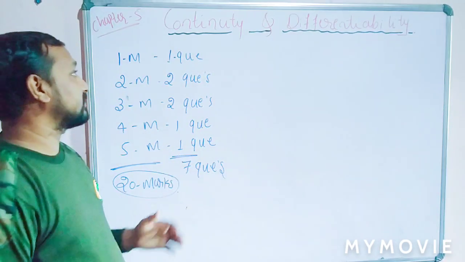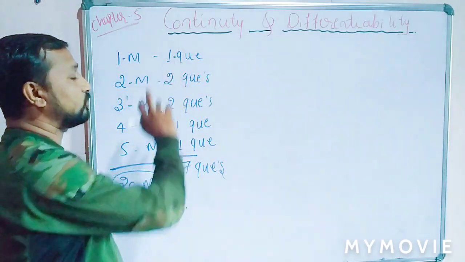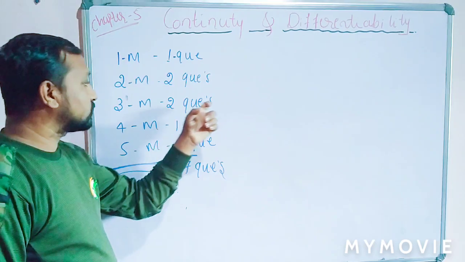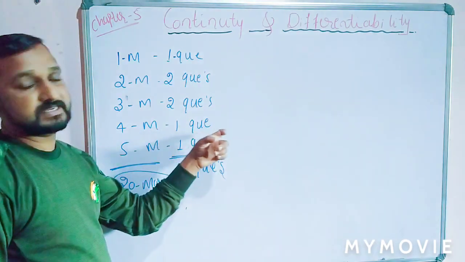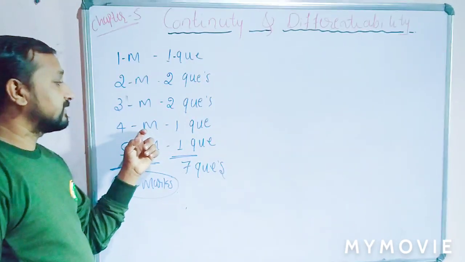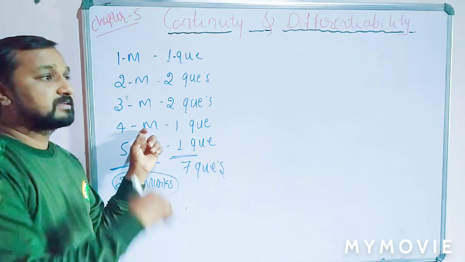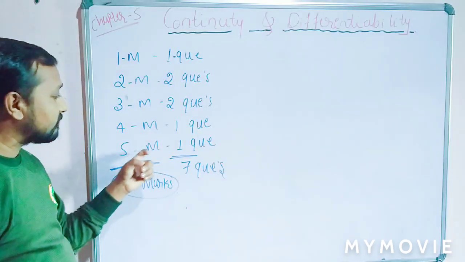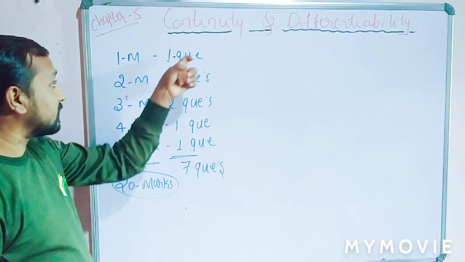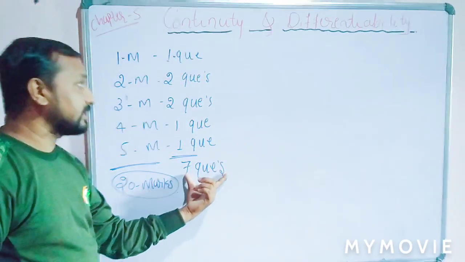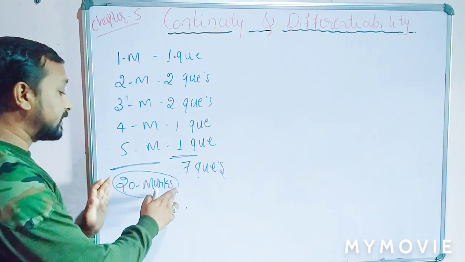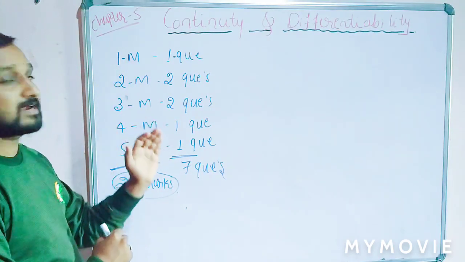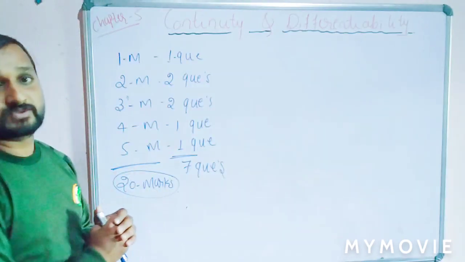In this chapter there is one 1-mark question, two 2-mark questions, two 3-mark questions, and one 4-mark question. The 4-mark question is part of a Part E question, that is 6 marks plus 4 marks, a 10-mark question. And there is one 5-mark question. So the total number of questions in this chapter is 7, and the total is 20 marks. So this is a very big chapter containing 20 marks, students.